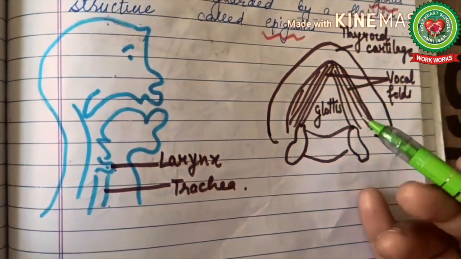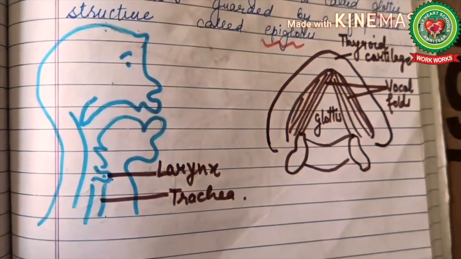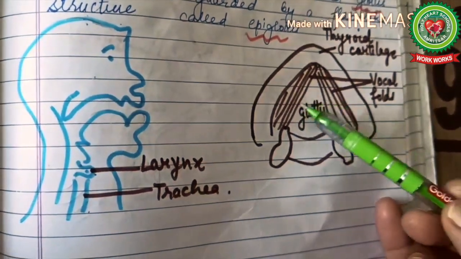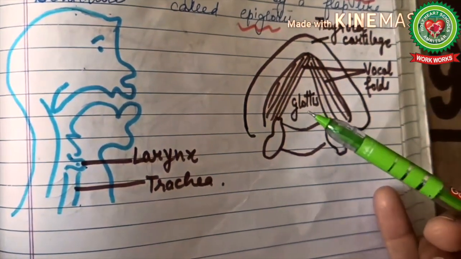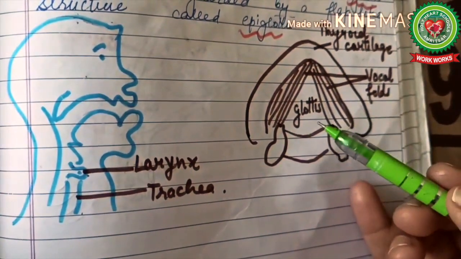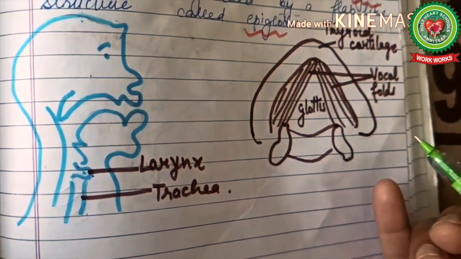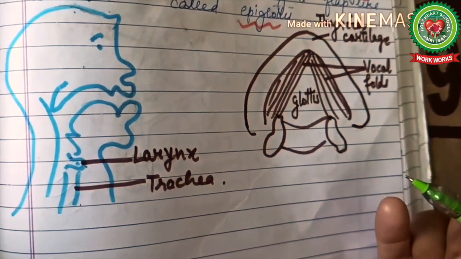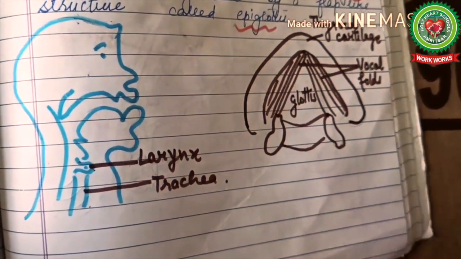So this is the TS section, meaning transverse section. If we cut the larynx, we will come to know that it has vocal folds inside. This is the glottis, it is above the glottis. So when the air enters, these vocal cords stretch, and when we exhale, they relax, and that is why they produce sound. Inside this, vocal cords are also present, which help in production of sound.